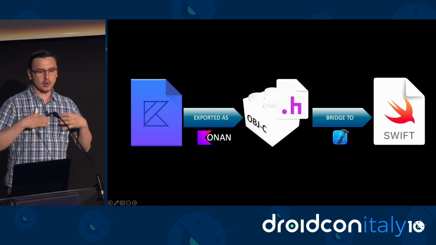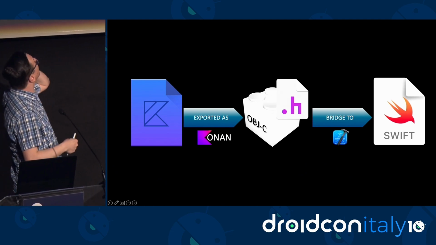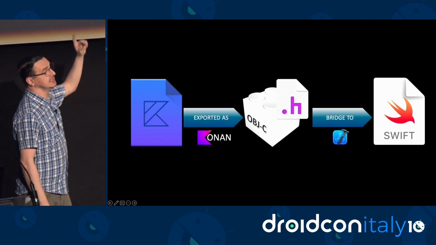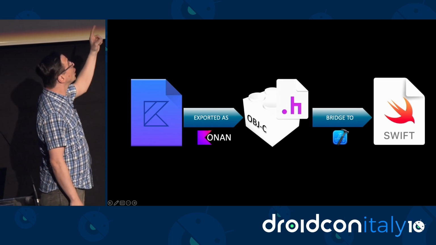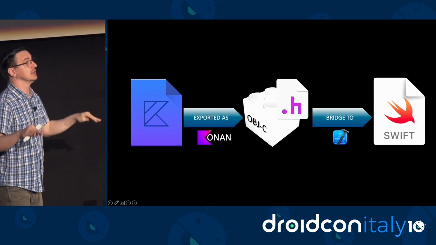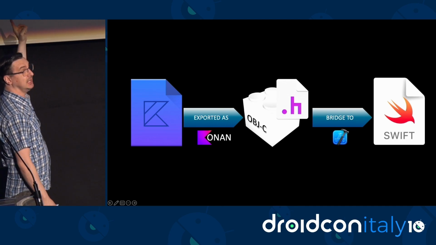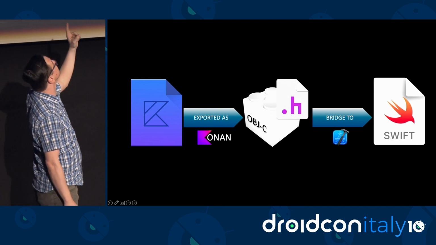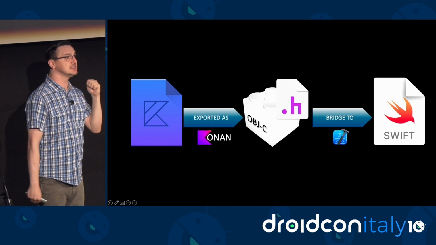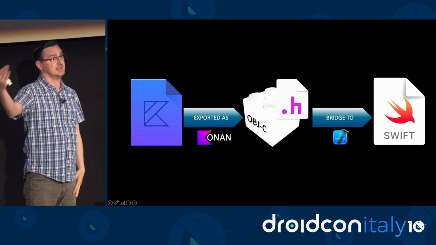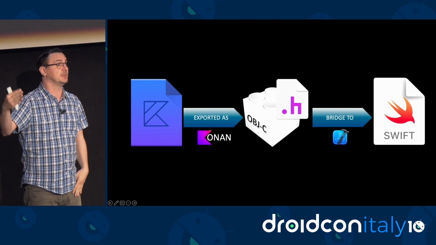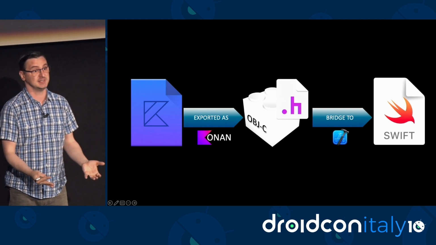So whenever you compile your KMP code, it's compiled by Konan, the Kotlin native compiler. And at the end of compilation, it will export an Objective-C framework. Then Xcode will bridge your Objective-C framework to Swift. So pay attention here. Xcode actually exposes your KMP code to Swift through this work of bridging between Objective-C and Swift. So that's where all the problems reside. Because if there's a feature that is available in Kotlin, you have a similar feature in Swift, but that feature is missing for Objective-C, that feature will be missing translation.